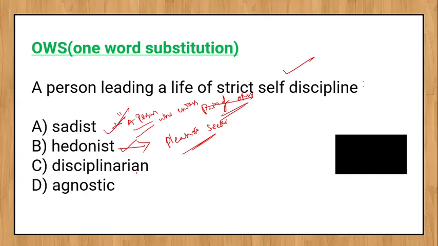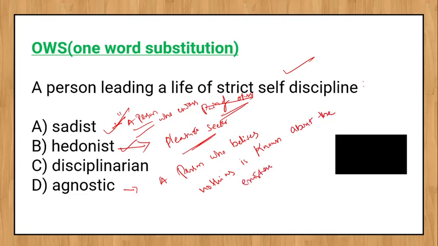And what is the meaning of agnostic here? A person who believes nothing is known. The meaning I already told in the previous class: nothing is known about the existence of God.